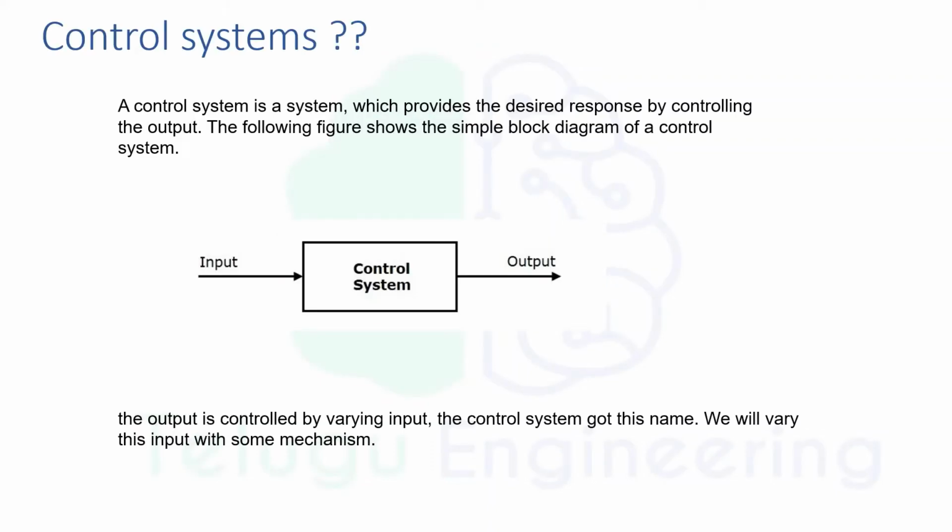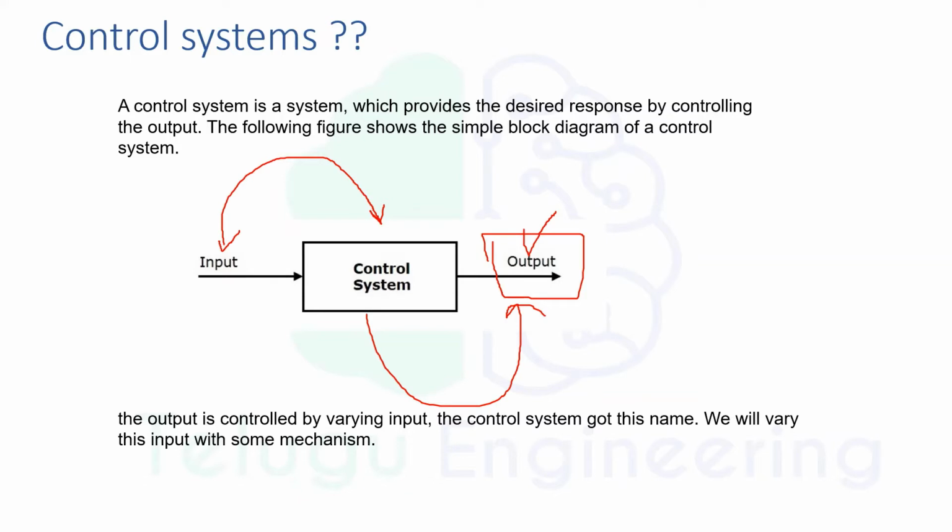So let's start. First, control systems, like what is the meaning of control system? We will look at that. A control system is a system which provides the desired response by controlling the output. If you look at this block diagram, you can see there are two things: one is input and one is output. Here it controls our output. We will give input to the system and it will control and give some output. So this is known as a control system.